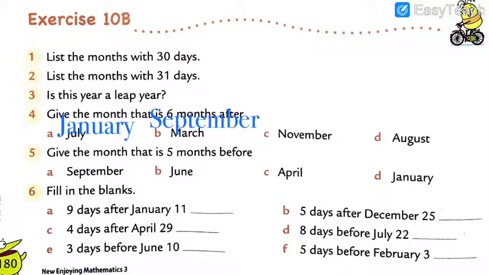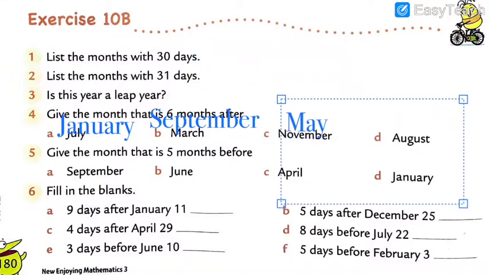And then question number C. Question number C is November. After November: December, January, February, March, April, and May. So we have to count 6 months, and you have to write here May.